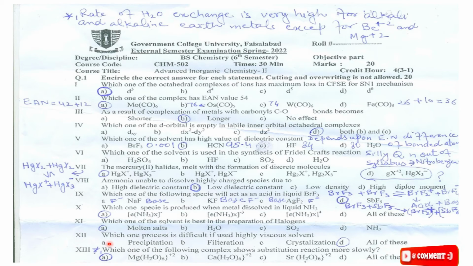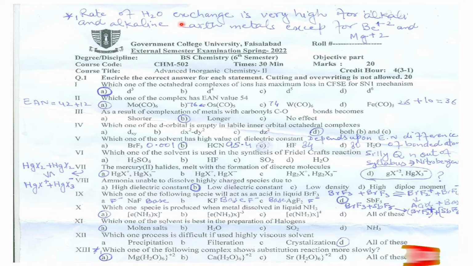Okay, MCQ number 12. Which process is difficult if a highly viscous solvent is used? Actually, precipitation and complex substitution reactions occur more slowly. Here, you can see I have given star 1, which means its explanation I have given at the top. So the correct option is the magnesium hexaaqua cation, that is this complex ion. This will give substitution reaction more slowly.